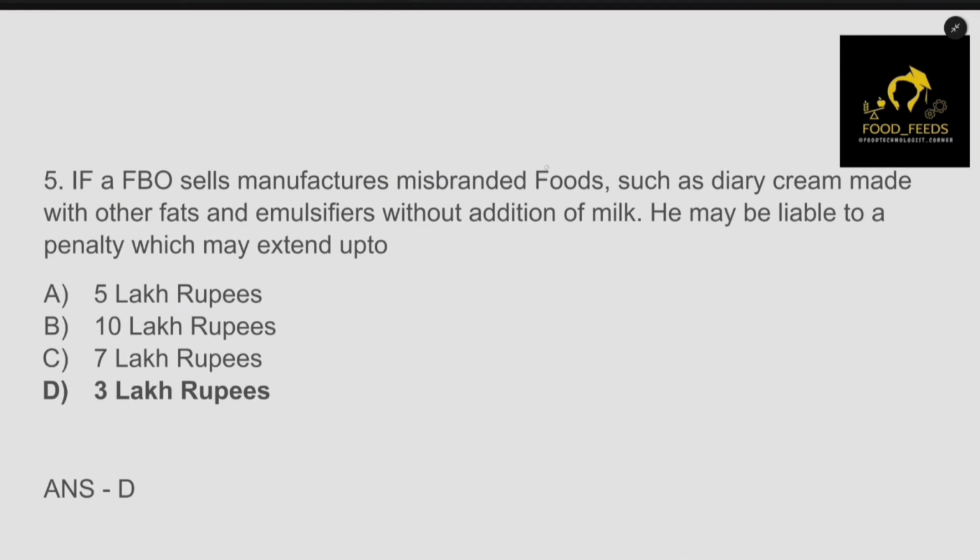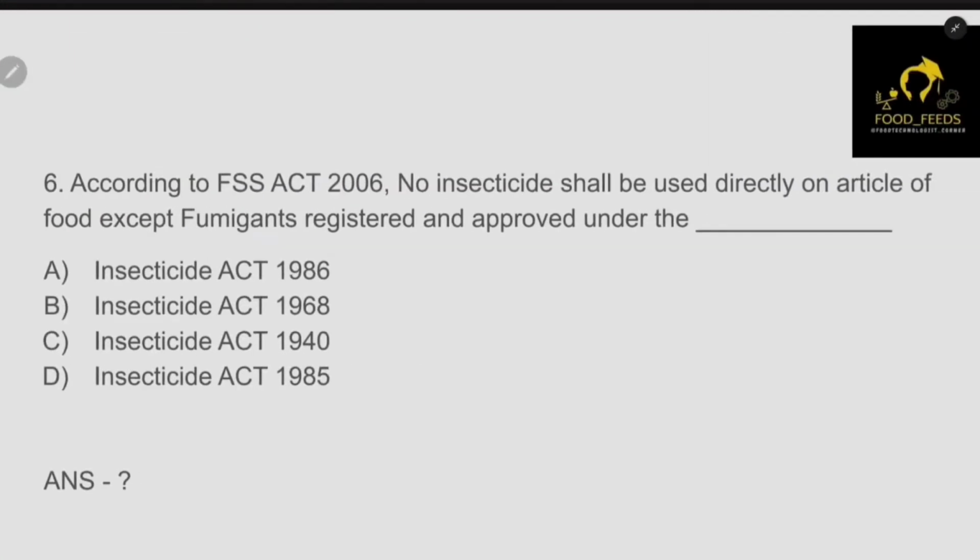If it is a misbranded food, then we have seen it, it is 3 lakh rupees. Okay, next question. According to the FSS Act 2006, no insecticide has been used directly on the article of food except fumigants, and registered and approved under which act? So this is an important question. Guys, listen carefully.